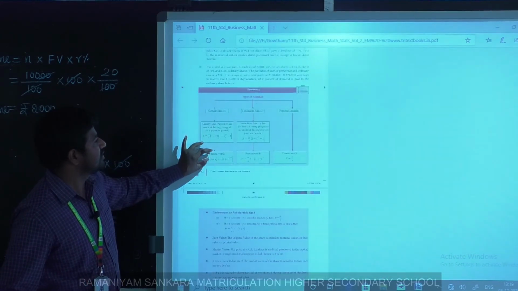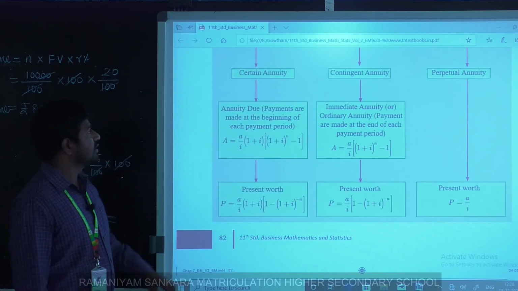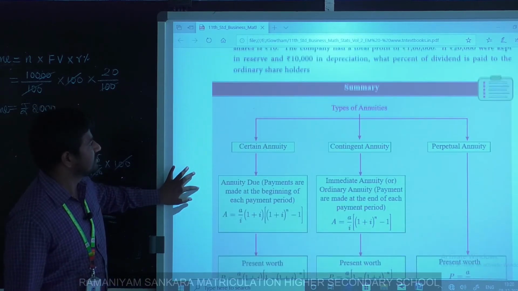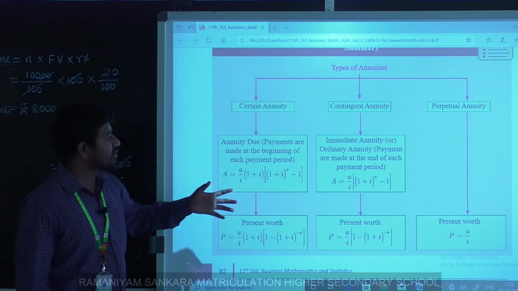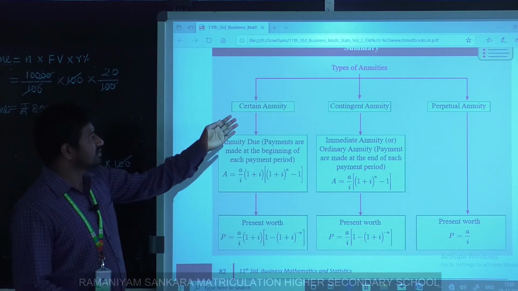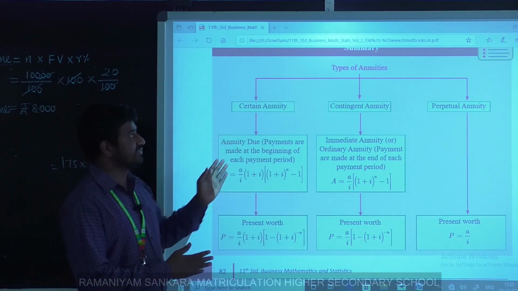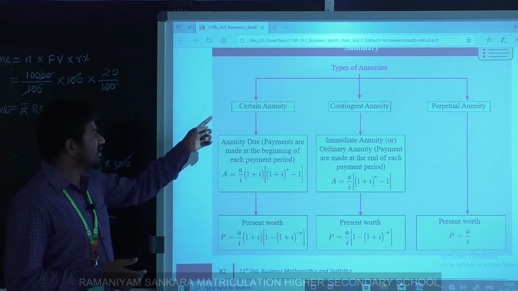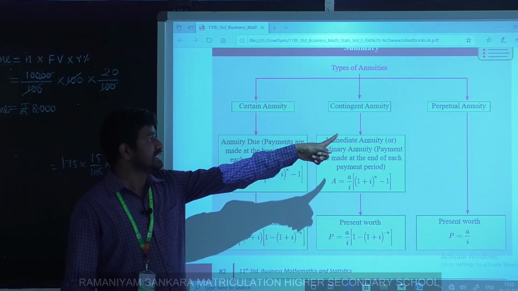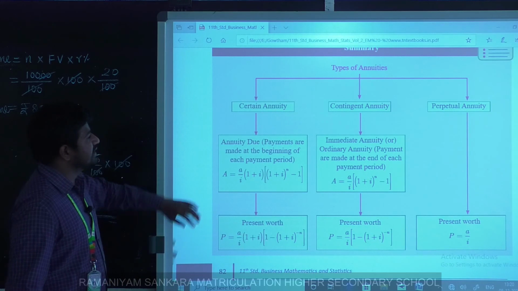First, according to our concept, they arranged properly the types of annuities: certain annuity, contingent annuity and perpetual annuity.